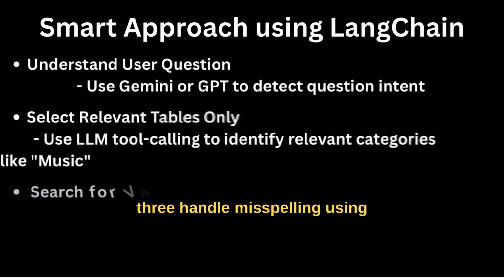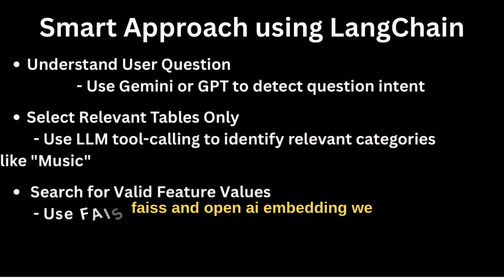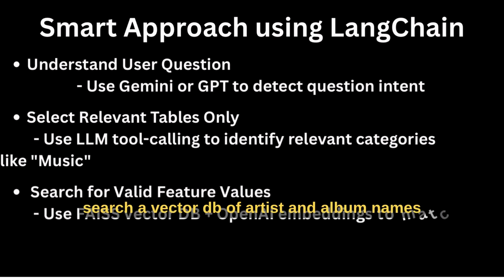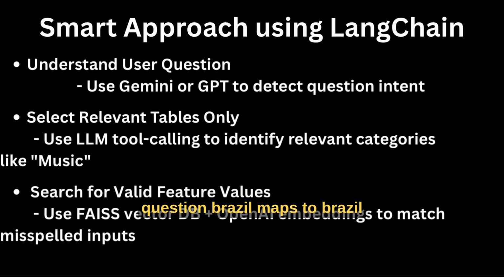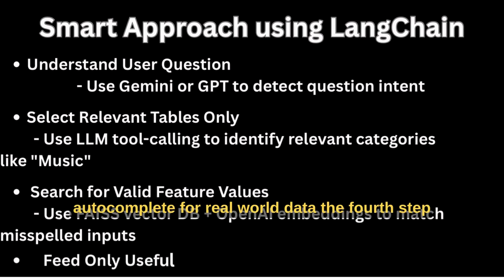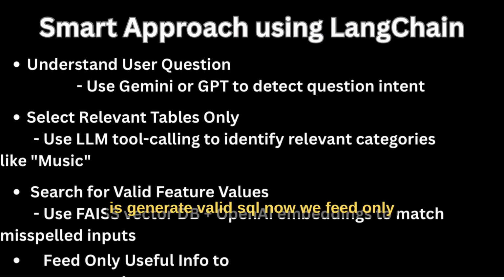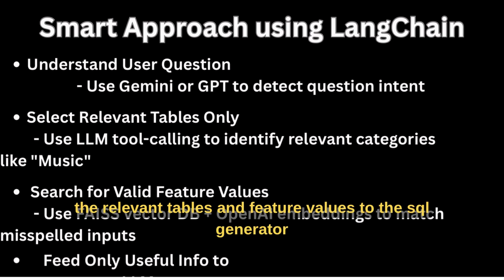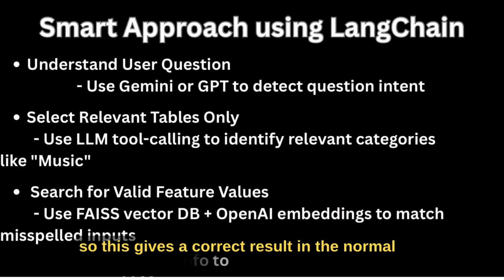3. Handle misspellings. Using FAISS and OpenAI embeddings, we search a vector DB of artist and album names. So even with the typo, Brazil maps to Brazil. Smart autocomplete for real world data. The fourth step is to generate valid SQL. Now we feed only the relevant tables and feature values to the SQL generator. So this gives a correct result.